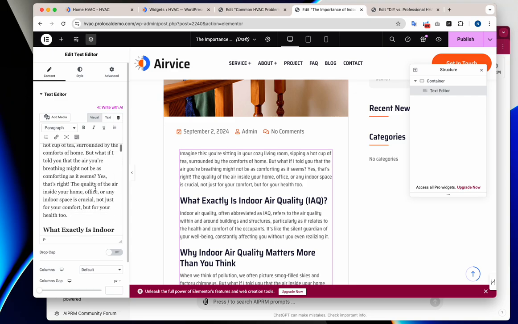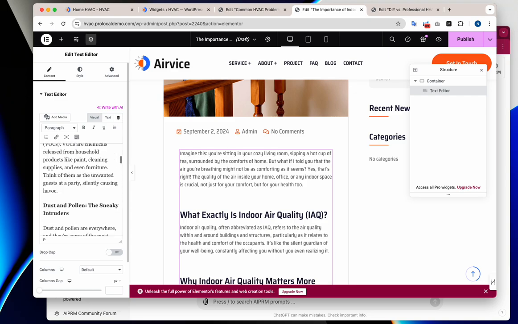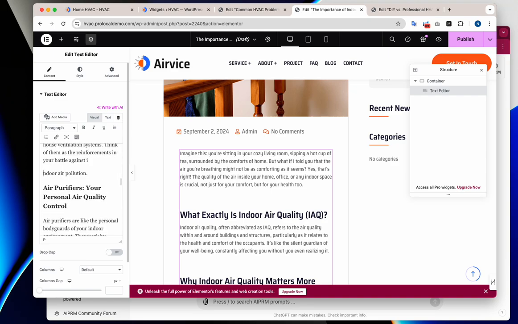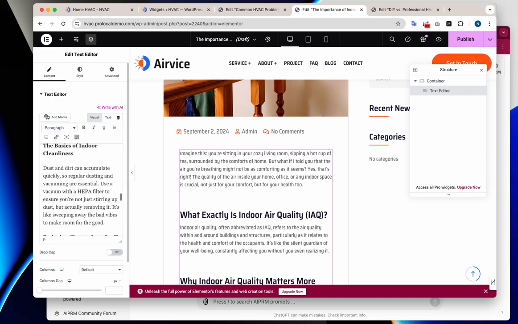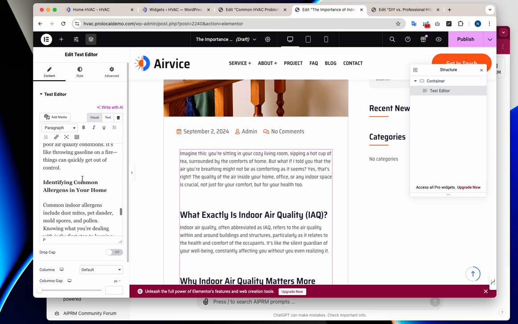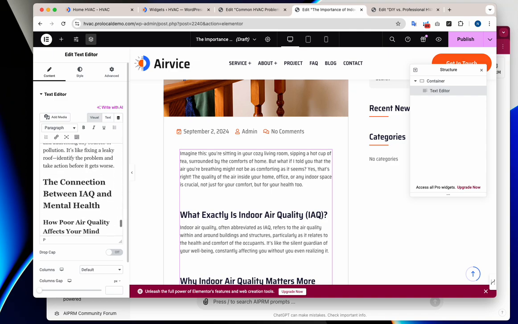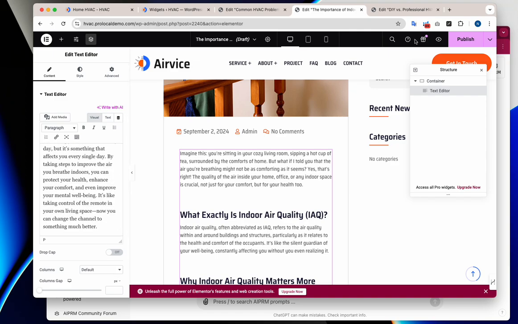And then looks like this one is already formatted, so we're just going to go through and clean it up a bit. Okay, publish as well.